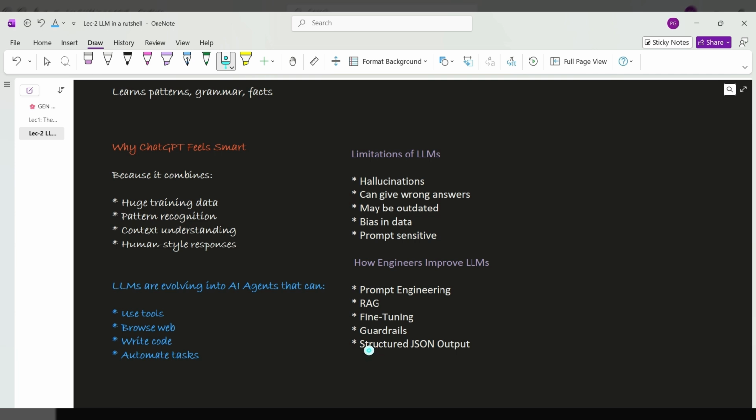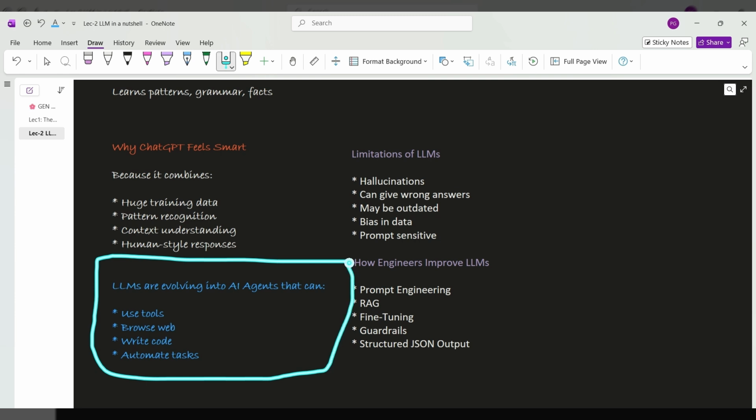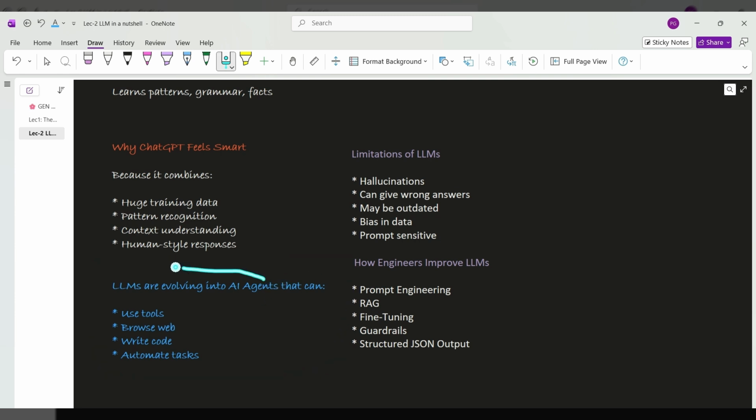In a nutshell, LLMs are evolving into AI agents that can use tools, browse the web, write code, and automate tasks. This is an agentic AI system, which uses LLMs and tools to generate content.